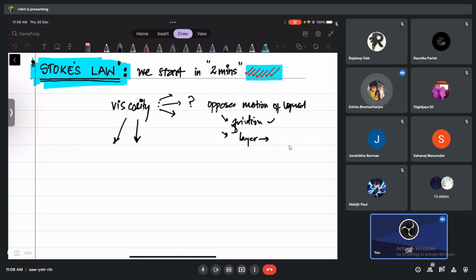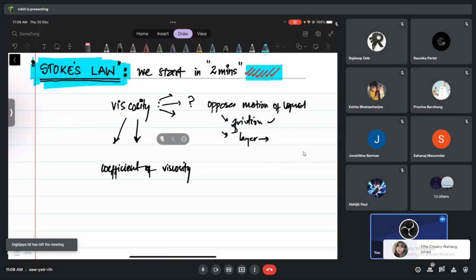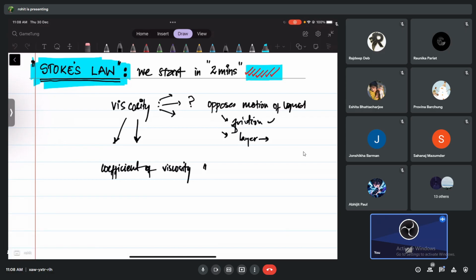How do we talk about it? By the coefficient of viscosity. Yes, correct. We determine how viscous a liquid is by knowing something called the coefficient of viscosity.